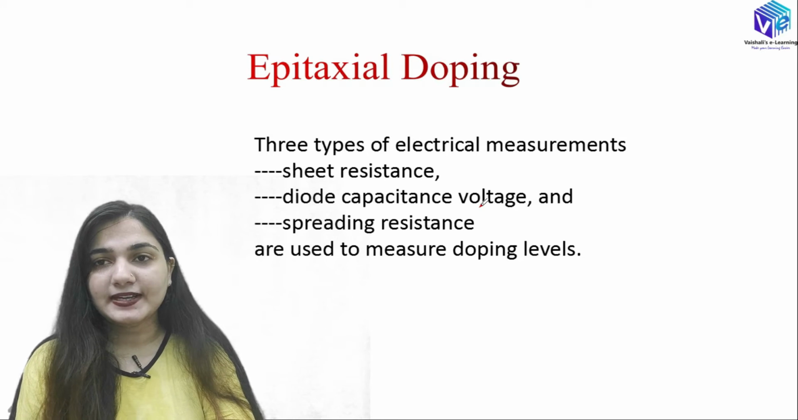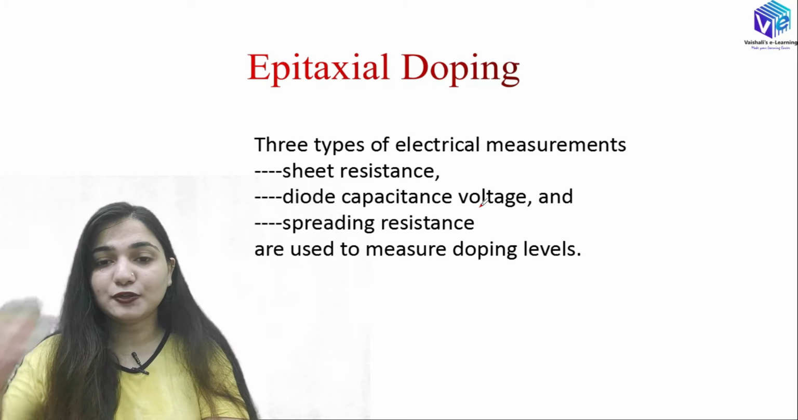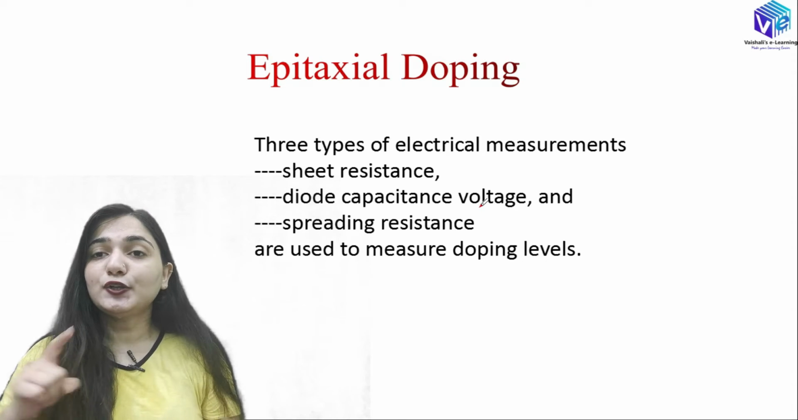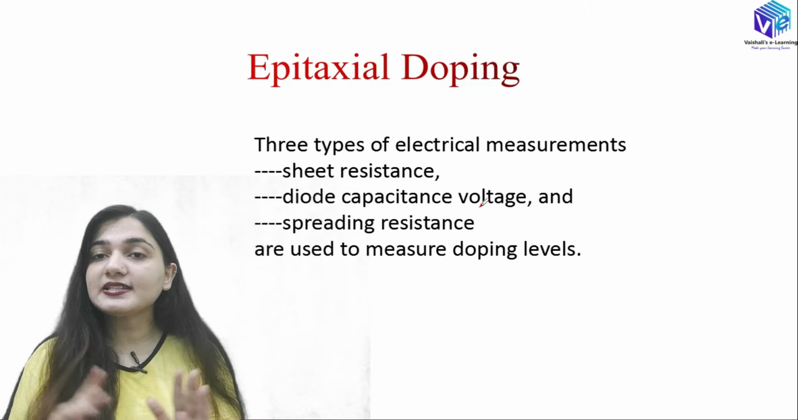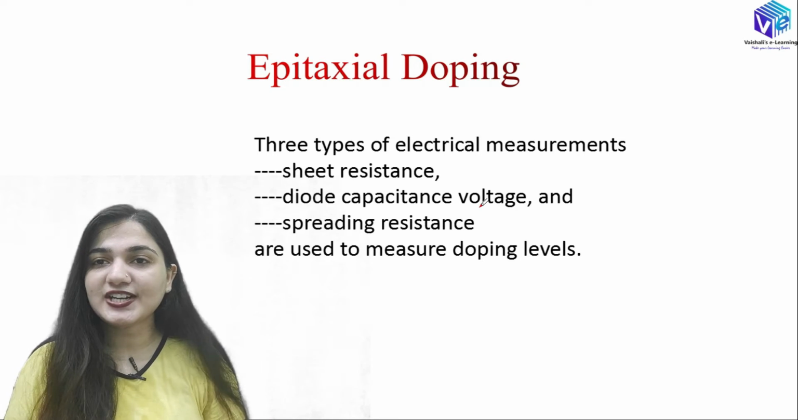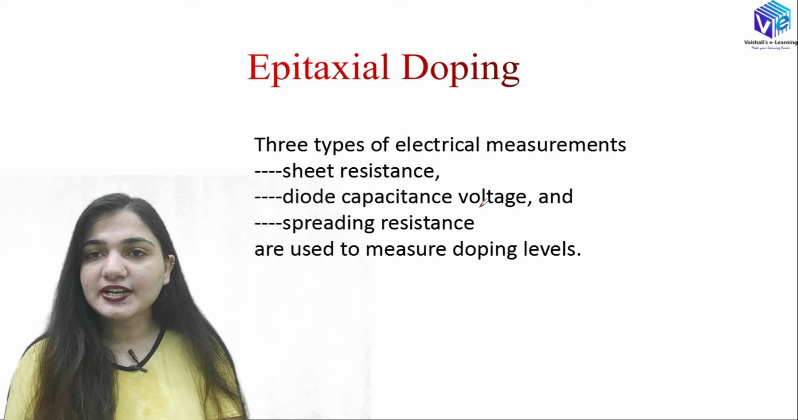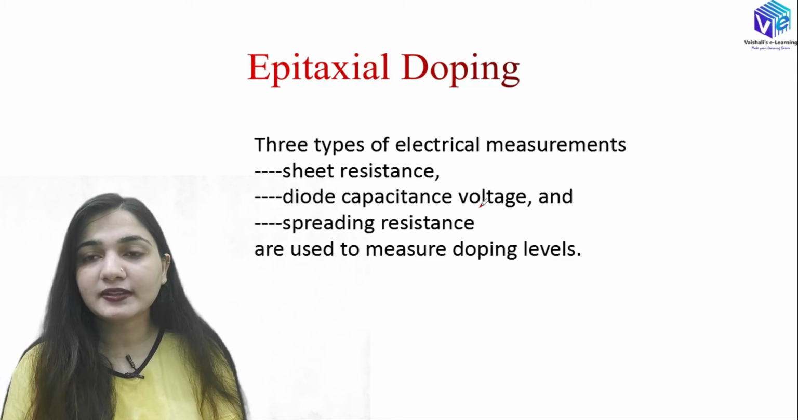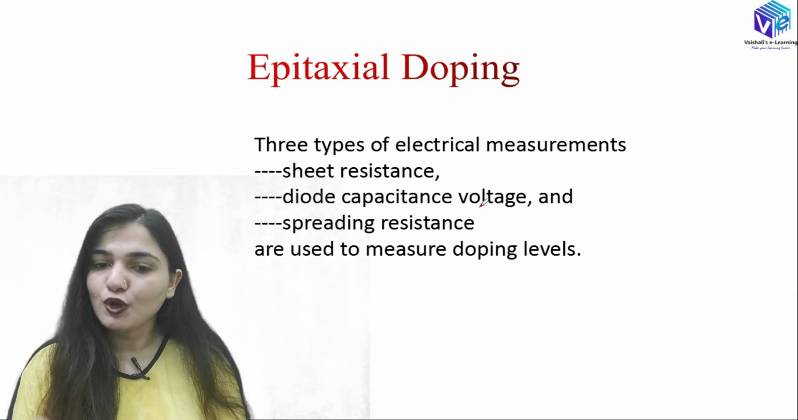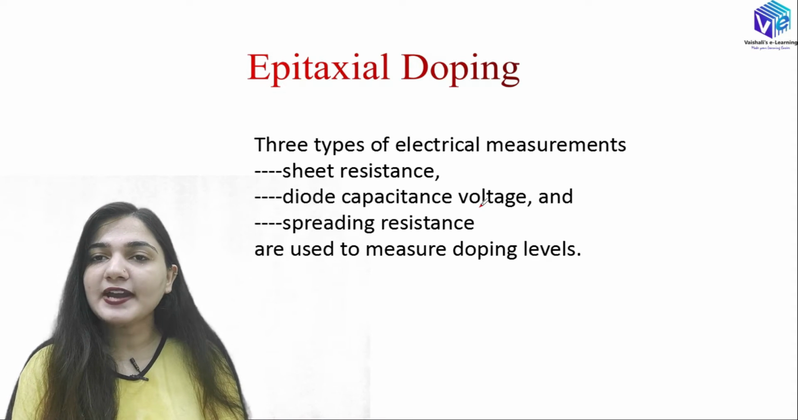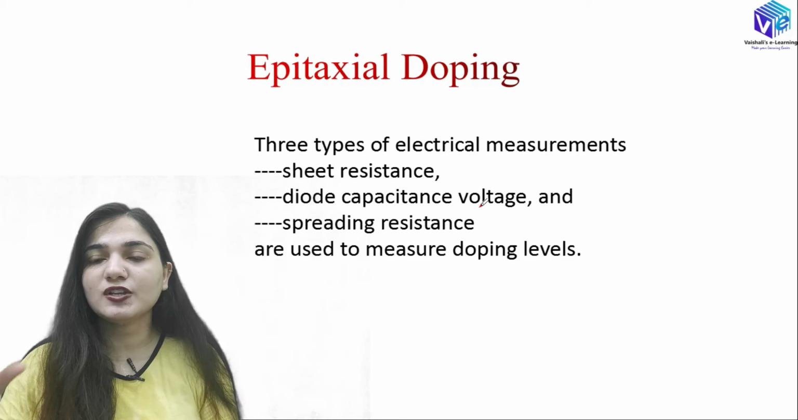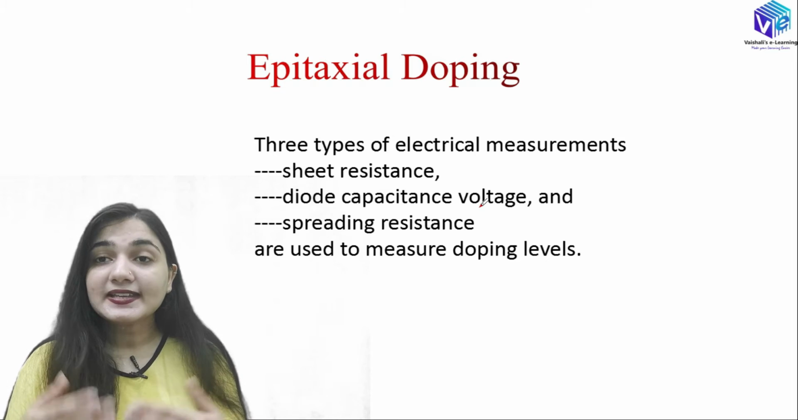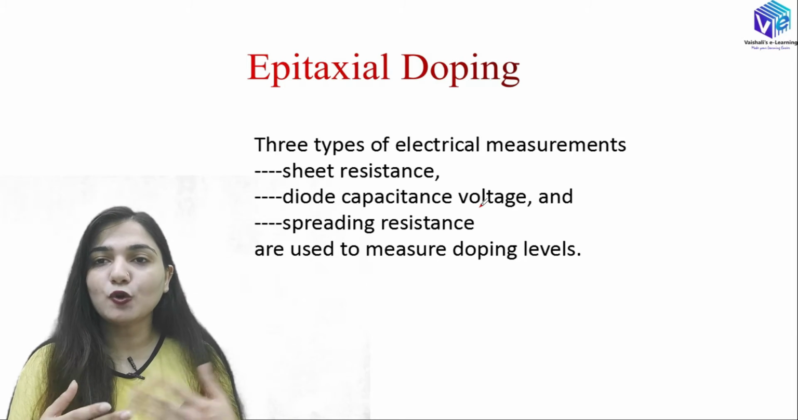Now coming to the epitaxial doping, how can we evaluate the doping? Three types of electrical measurement systems are there. The doping changes the resistance characteristics, so we can find out the sheet resistance. The value of the sheet resistance is directly related to the doping level. If I have more doping, the resistance will be less, that I know. So this method is used to find out the sheet resistance, which is inversely related to the doping, and it is in a passive way that we find out the doping level.